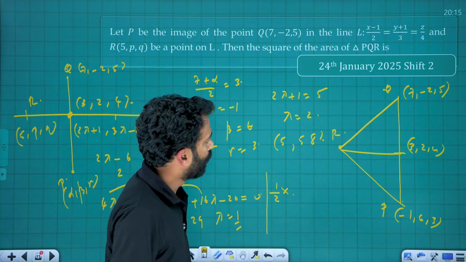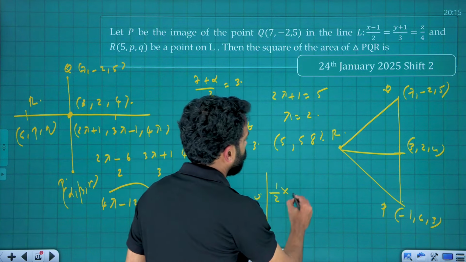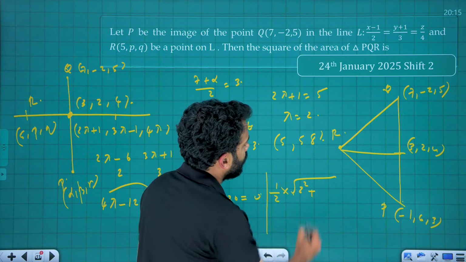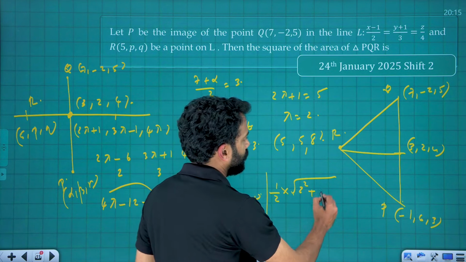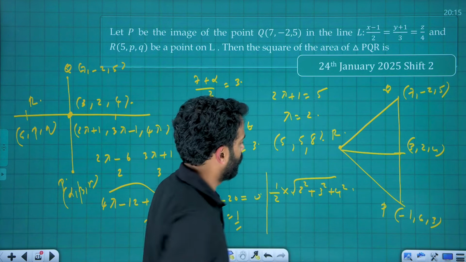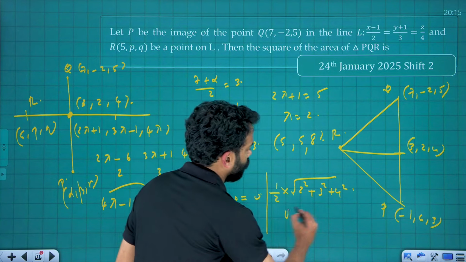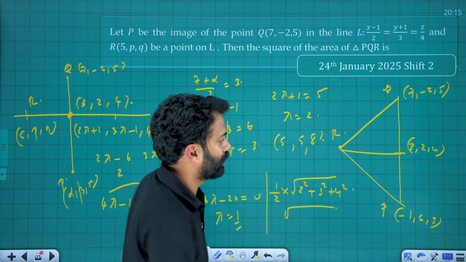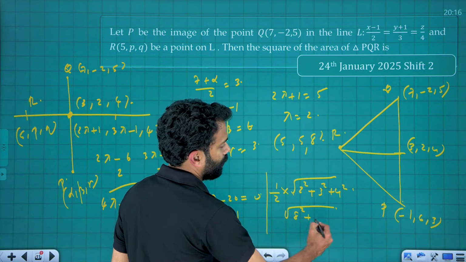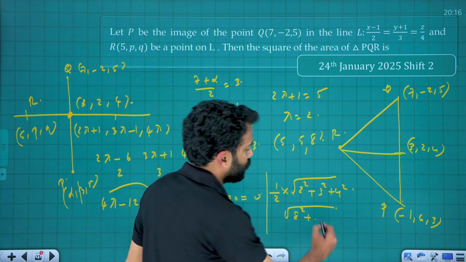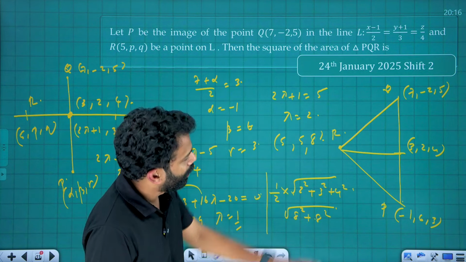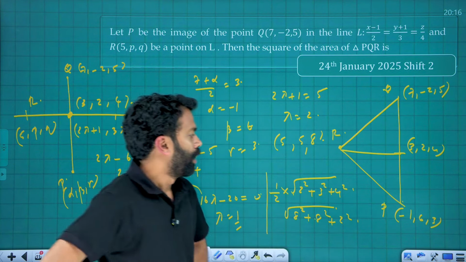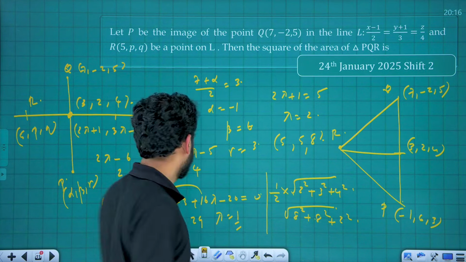Half into, base is like square root of 5 minus 3 the whole square, that is 2 square, plus again 5 minus 2 the whole square, that is 3 square, plus 4 square. And that will be root 29, into root of, that was height, base, 7 minus minus 1 the whole square, that is 8 square, plus 6 minus minus 2 whole square, again 8 square, and 3 minus 5, that is 2 square. Okay. That is, next slide.